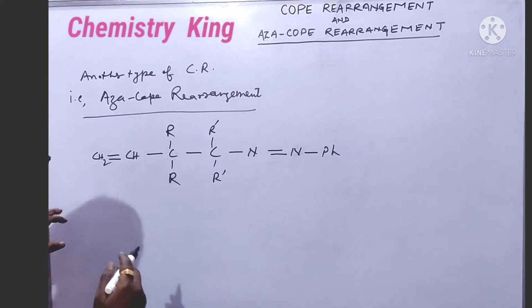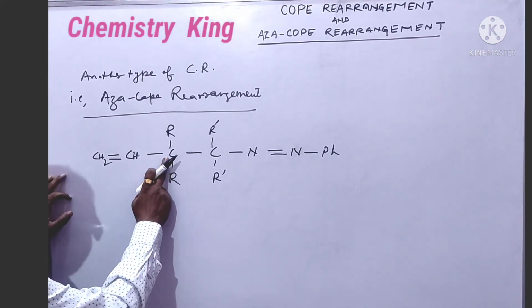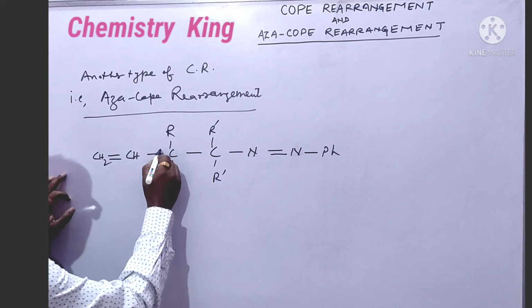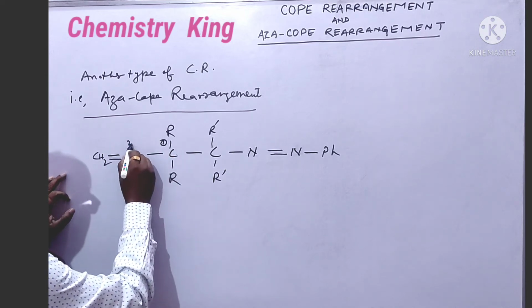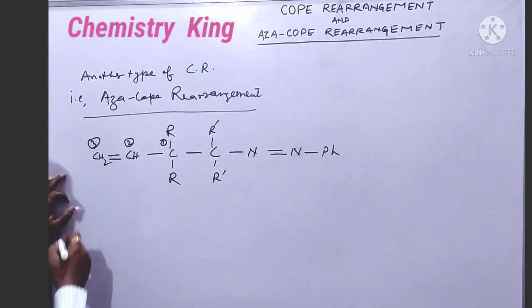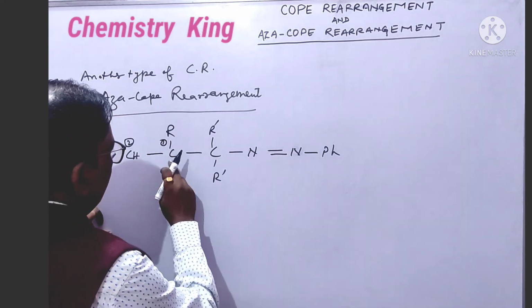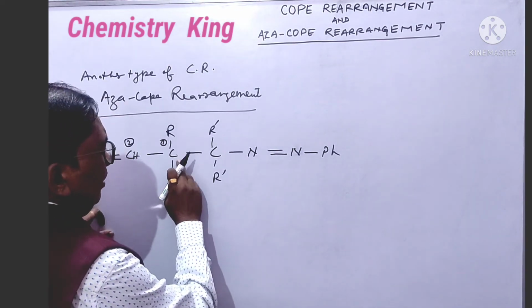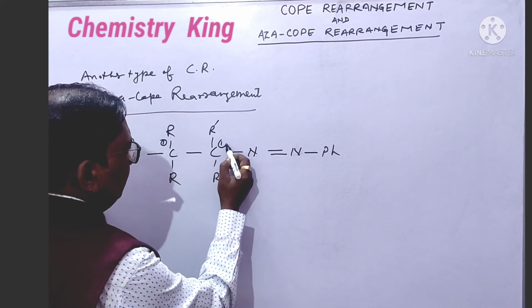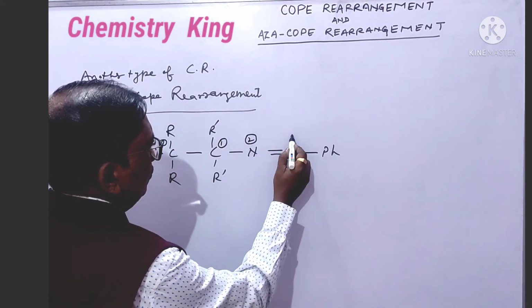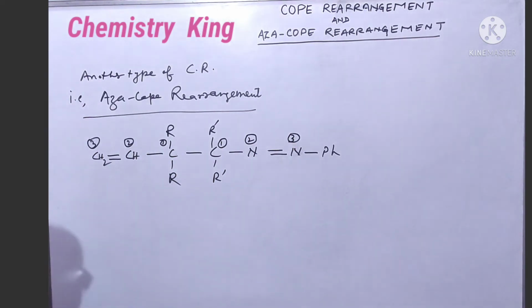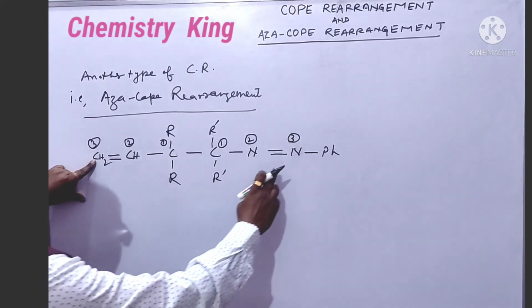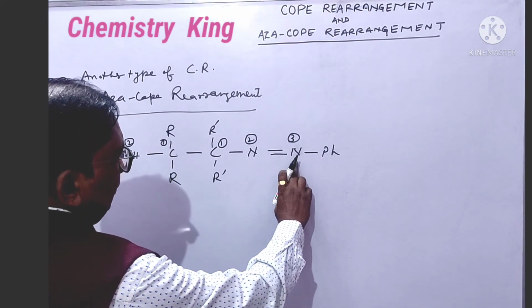Okay. Now it is an allylic carbon. So it will be 1, 2, 3. And with this allylic carbon, this carbon is attached. So it will be 1, 2, 3. Of course, these 3 positions will get attached with these 3 positions.